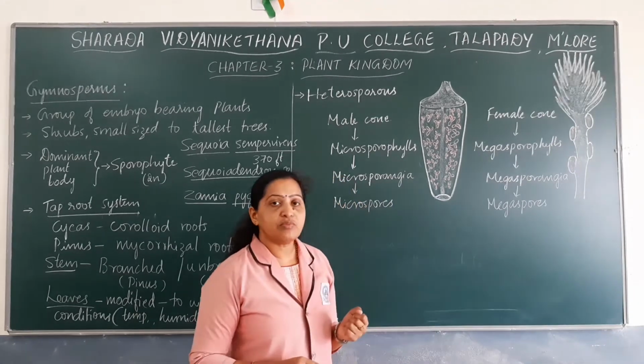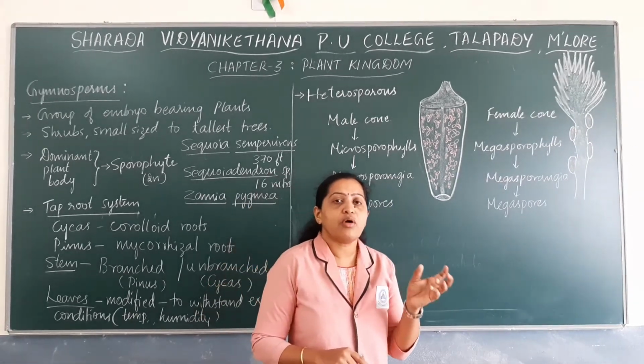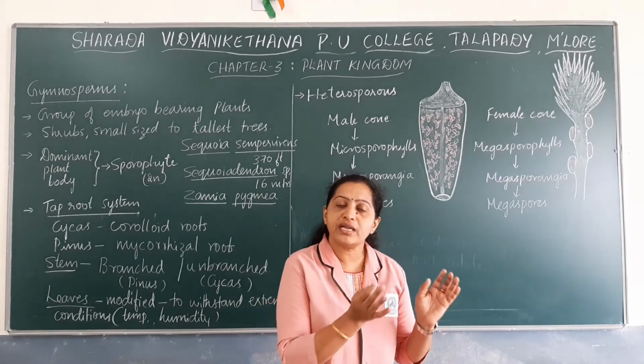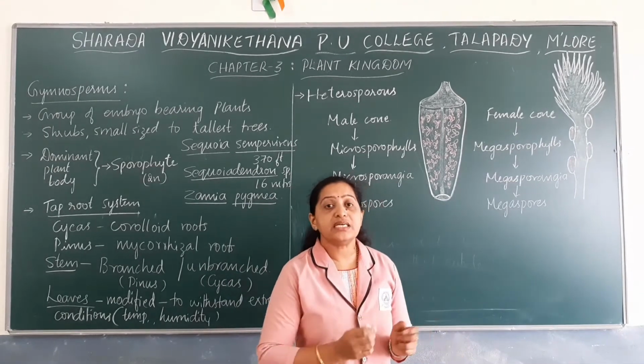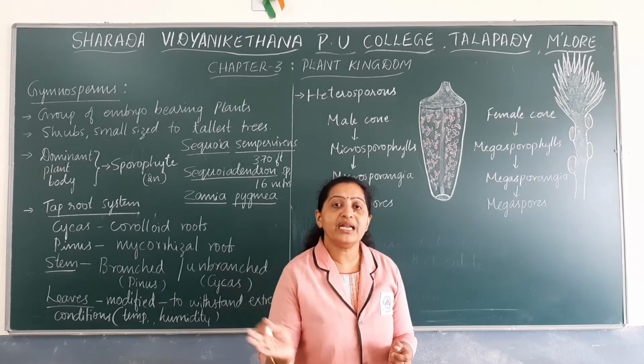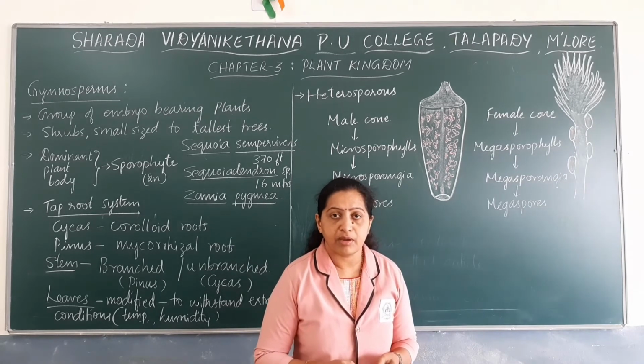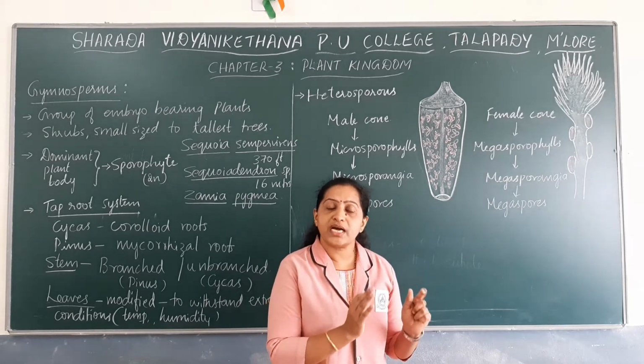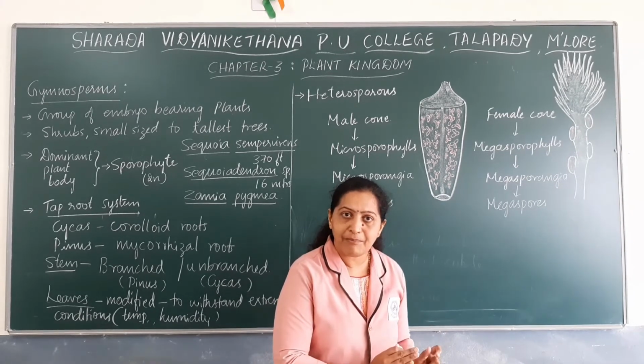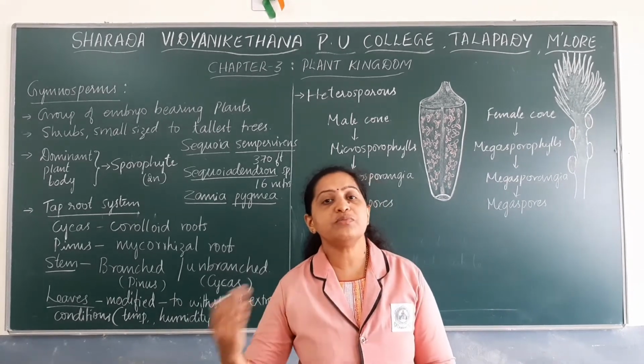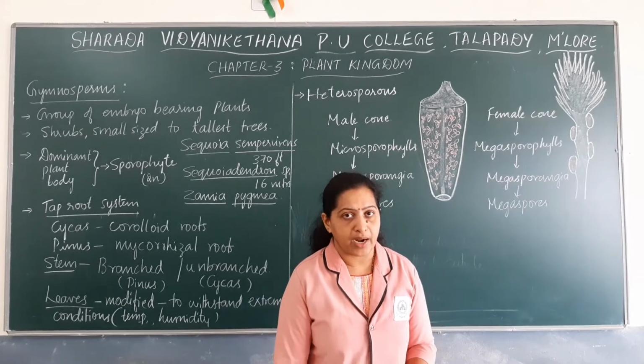Okay. In certain gymnosperms, these micro and megaspores may be formed in the same plant. In certain gymnosperms, they may be formed in different plants.